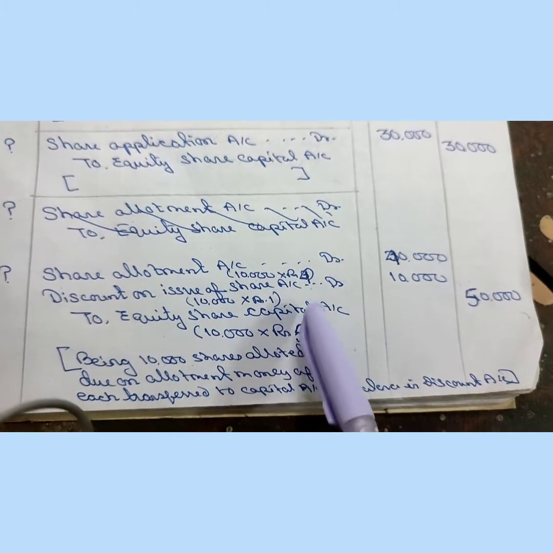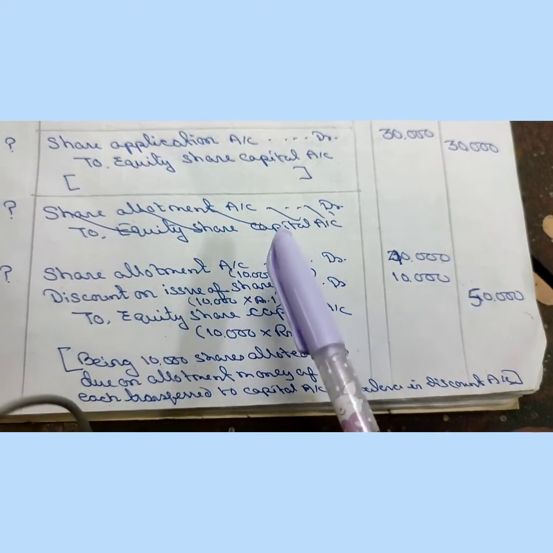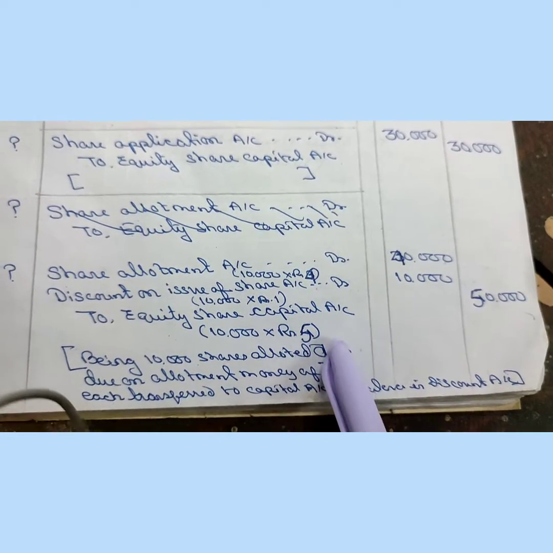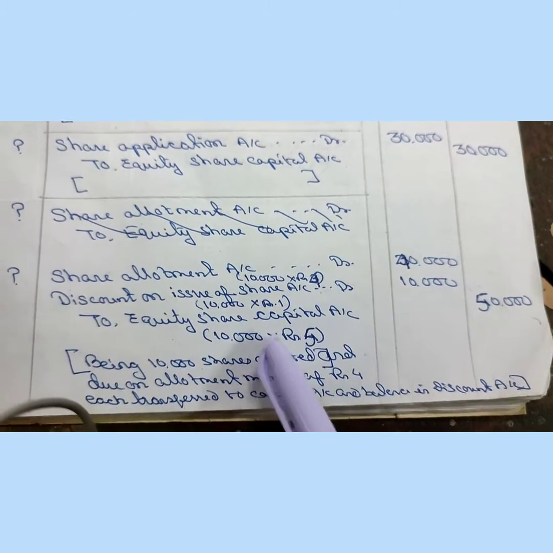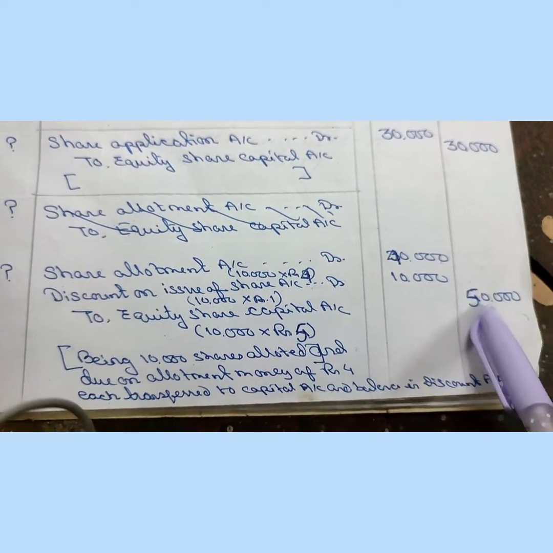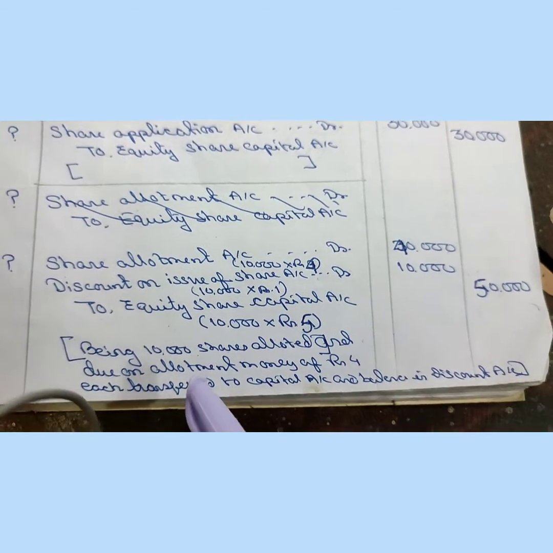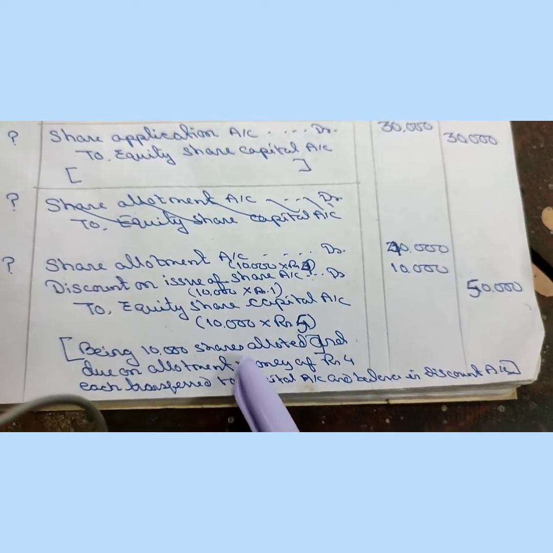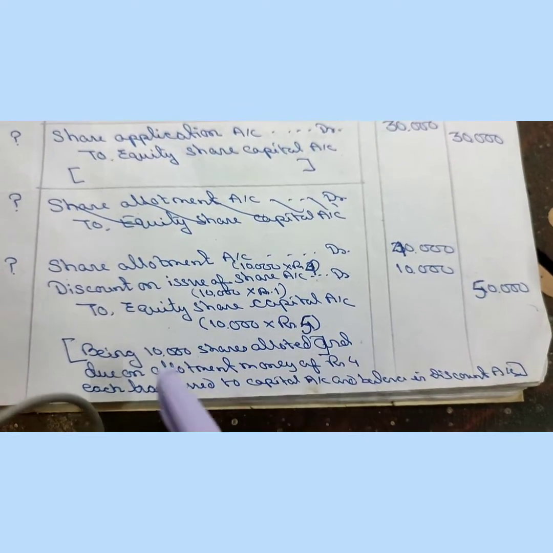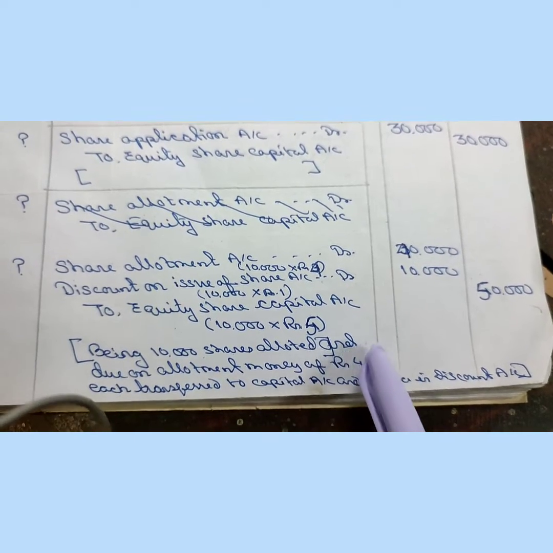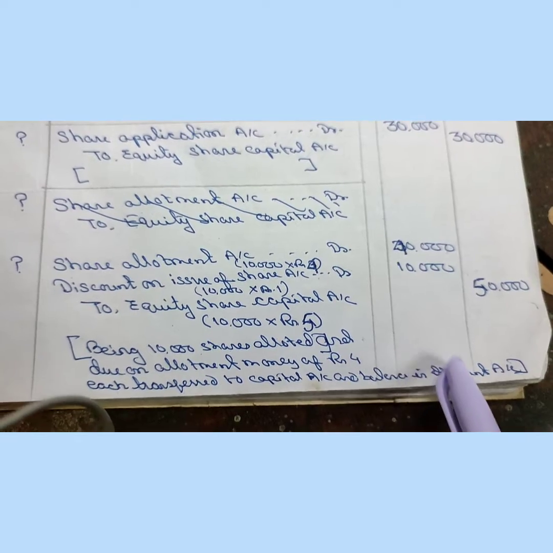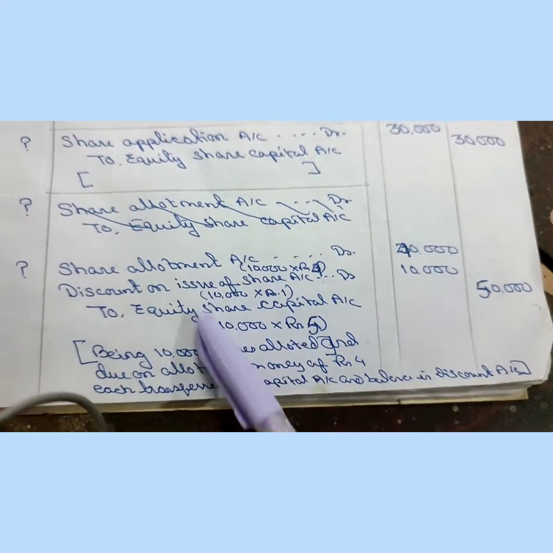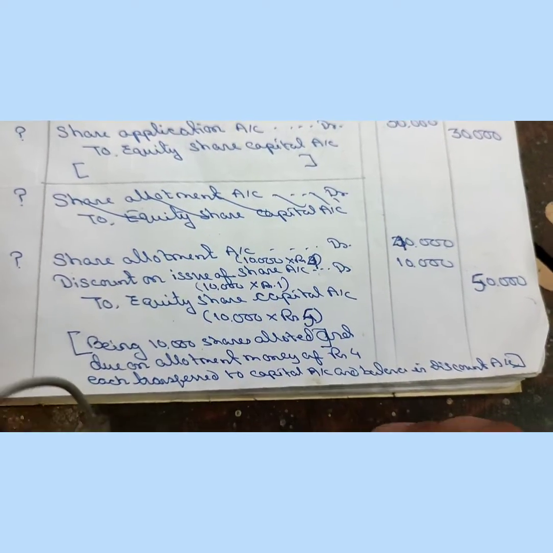And the equity share capital account, actually the capital account, goes to ₹5 with this discount. So 10,000 into ₹5, 50,000 comes to the capital account. Narration: being 10,000 shares allotted and due on allotment money of ₹4 each, transferred to capital account and balance in discount account. This is the due entry for the allotment.